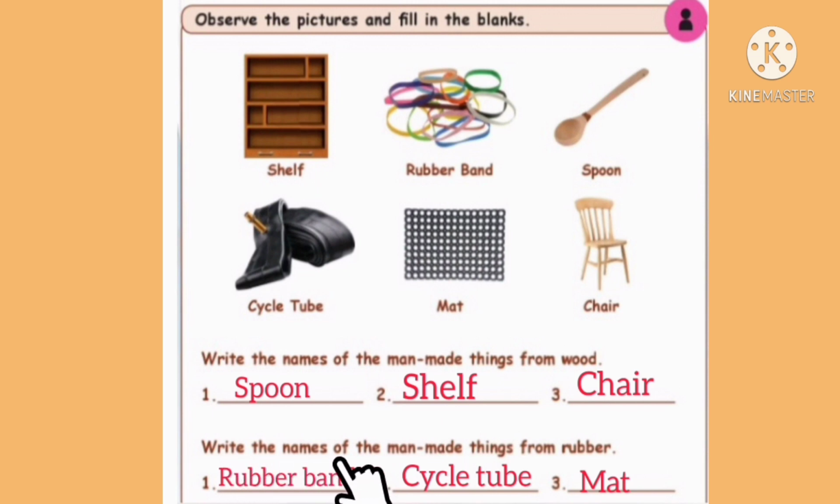Second one, write the names of the man-made things from rubber. These rubber bands are made of rubber. So we have to write here rubber band. R-U-B-B-E-R, rubber band. B-A-N-D, band. Next one, cycle tube. This cycle tube is made of rubber. C-Y-C-L-E, T-U-B-E, cycle tube. Next one, mat. This mat is made of rubber. So we have to write here mat. M-A-T, mat.